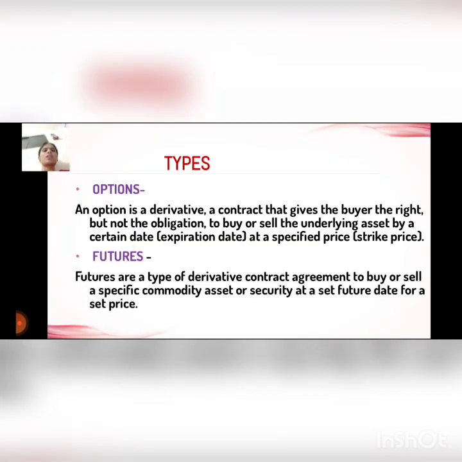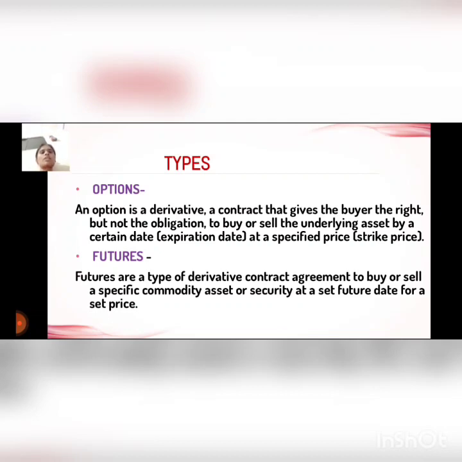Now we discuss the options. Options contracts are the third type of derivative contract in India. Option contracts are different from future and forward contracts because they do not require any compulsion to discharge the contract on a specific date.